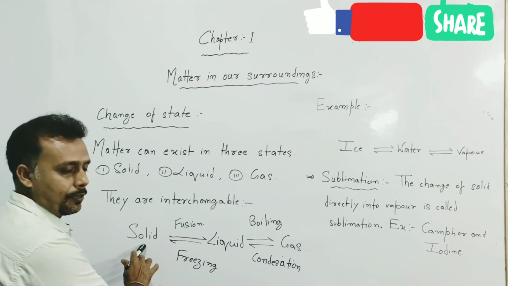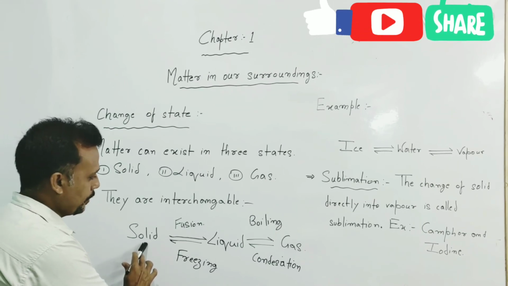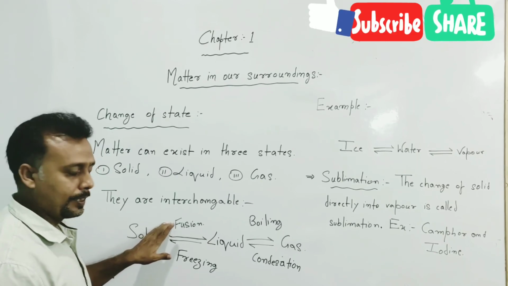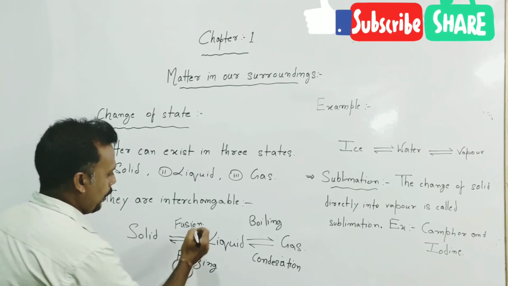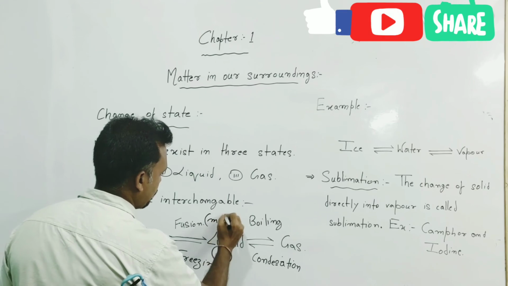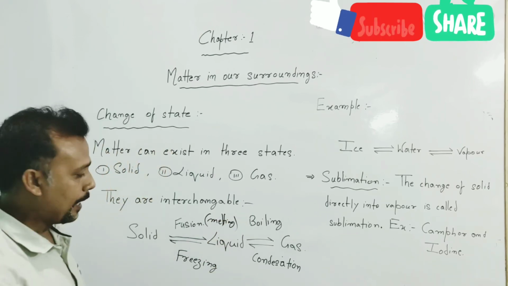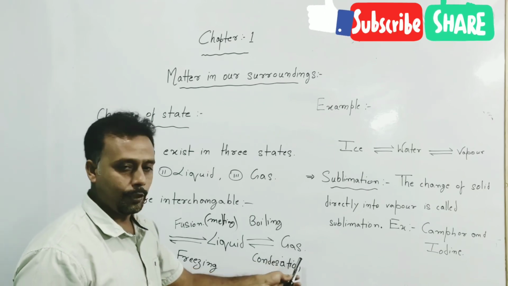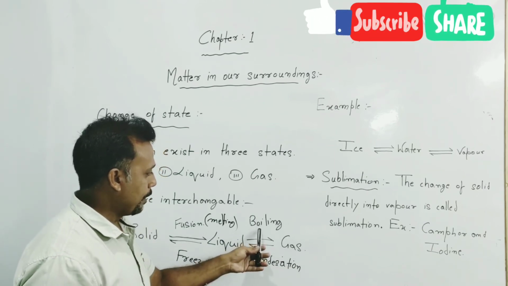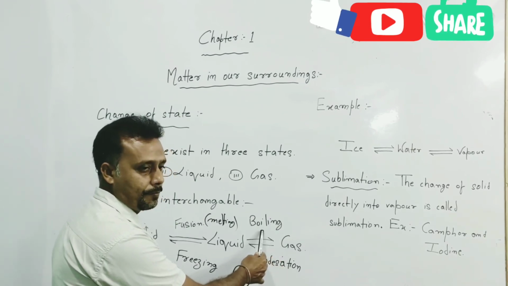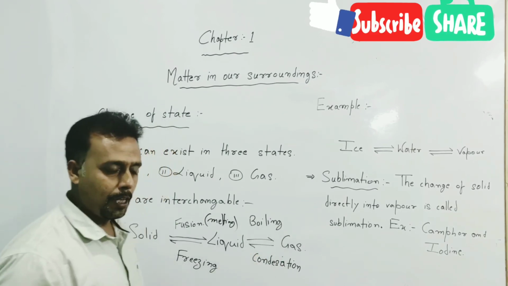When we supply heat to a solid substance, it changes into liquid. The process involved in this is known as fusion, or you can say melting. And further, when the liquid is heated, it changes into gaseous state. The process involved in the change of liquid state into gaseous state is known as boiling. And it is reversible also.